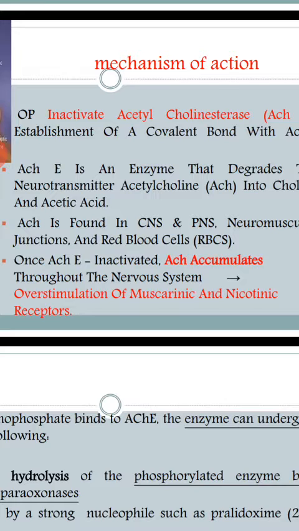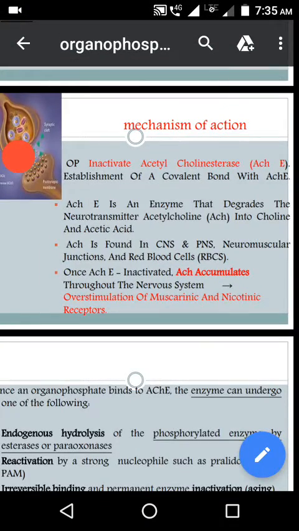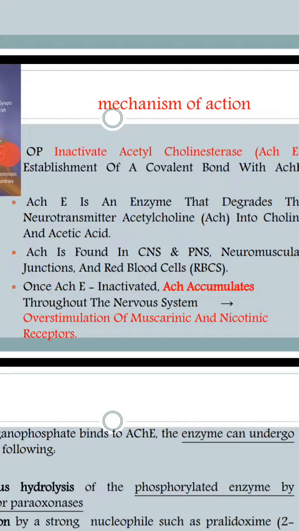So the organophosphorus compound phosphorylates the esteratic site, by which there is a formation of an irreversible bond. Once they bind with acetylcholinesterase, it is permanently inactivated, so that acetylcholine will accumulate. Acetylcholine is accumulated in the central nervous system and autonomic nervous system. So there is an overstimulation of the cholinergic receptors, muscarinic receptor and nicotinic receptor.